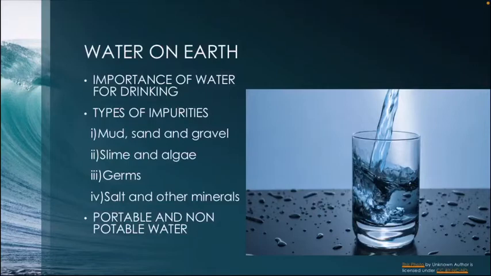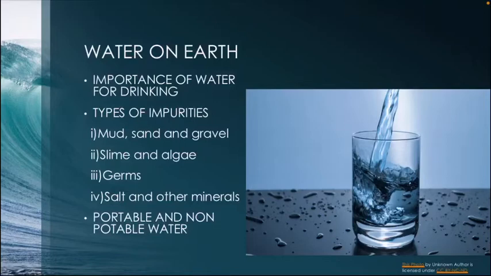We know water is important for drinking, so we must make sure that the water we drink is clean, right? Water found in natural sources contains many impurities. If we drink this unclean water, we can fall sick. We first need to remove the impurities from the water, and this process is called purification. Now can you get it, students? The removal of impurities from water is called purification.